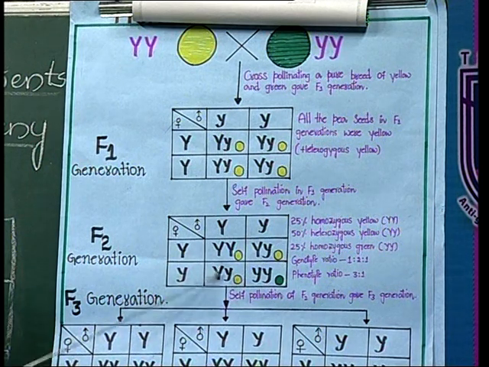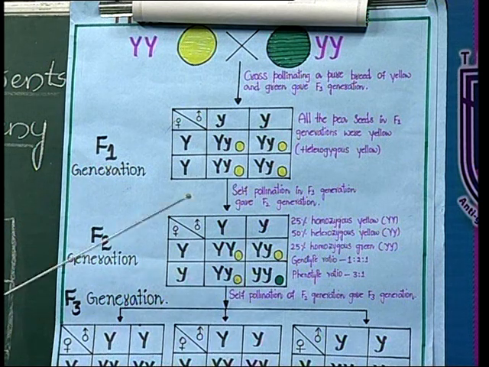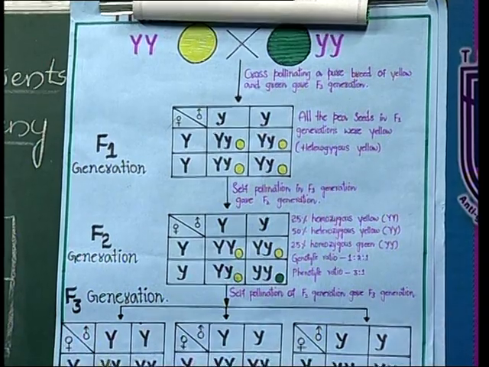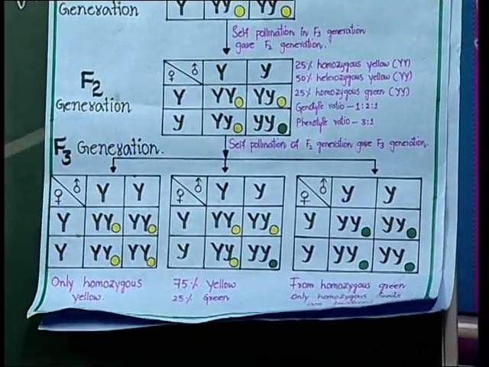Friends, have you seen? Here are both the capital Y and small y, meaning the capital Y is the dominant trait and the small y is the recessive trait. When he self-pollinated these two capital Y's, he got the third generation, friends. It is only homozygous yellow. All the seeds were yellow in color. That means 25% yellow color seeds.